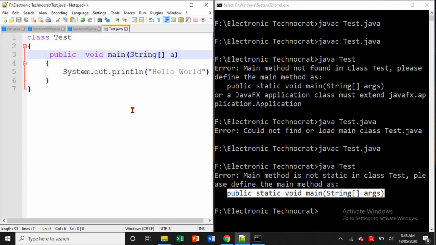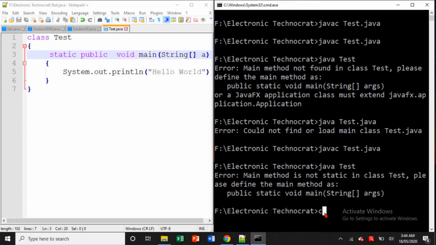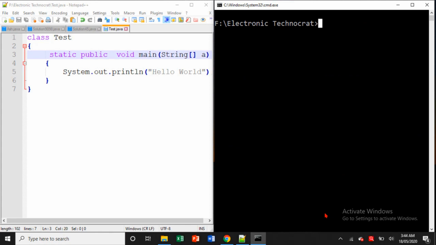Now the third one is: what if I write the complete statement but in reverse order, like this, instead of public static, I write static public. So will it compile or not? Think for at least 10 seconds. Think again from the compiler's point of view, what will it think?